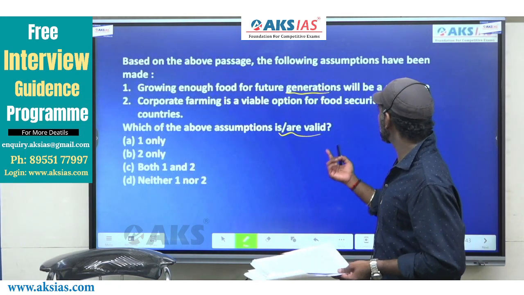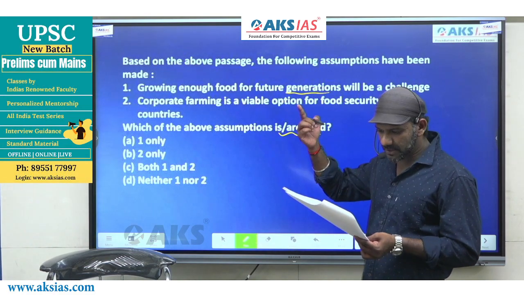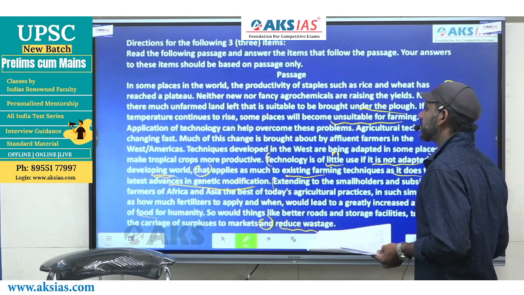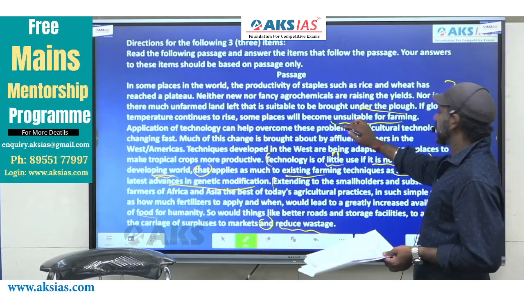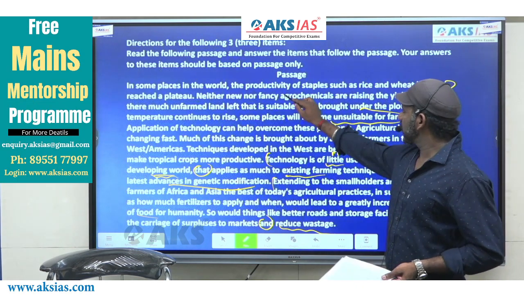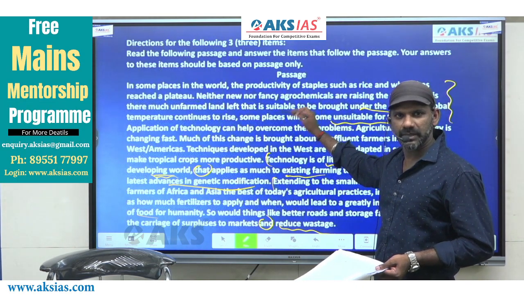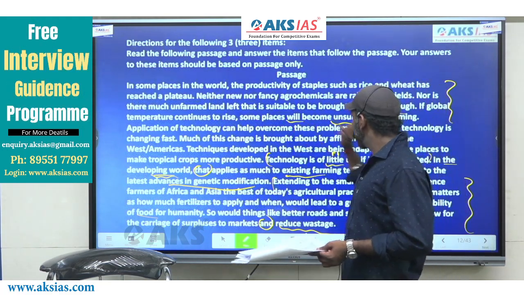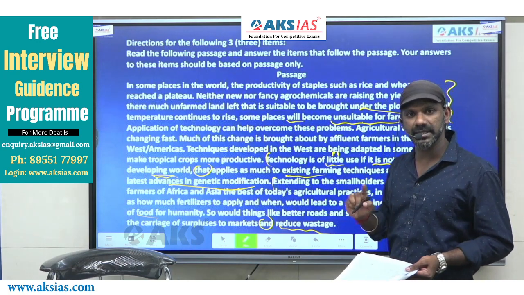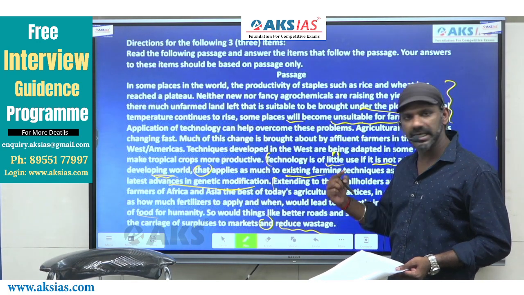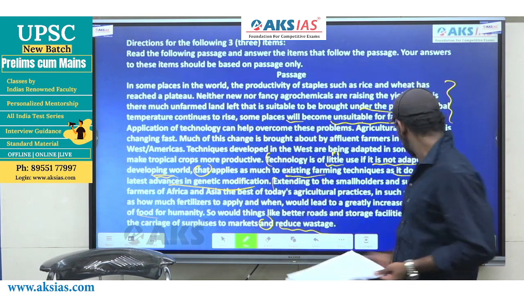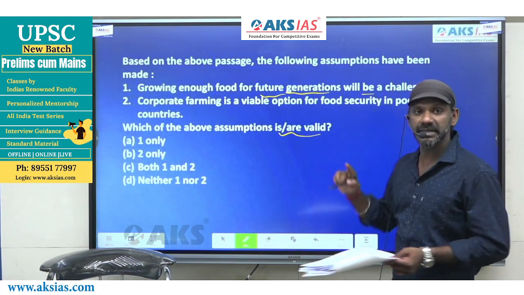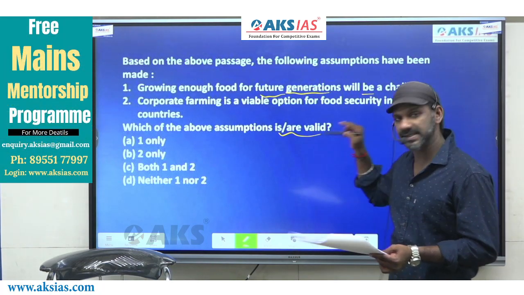Growing enough food for future generation will be a challenge. Will refers to the future. We are talking about future generation here. Come to the same part of the passage. It talks about the difficulties we face or the barriers we have to overcome. If global temperature continues to rise, some places will become unsuitable for farming. That means this action will happen in the future. This is a future action, right? The same is the case here. Growing enough food for future generation will be a challenge because of the reasons cited there.